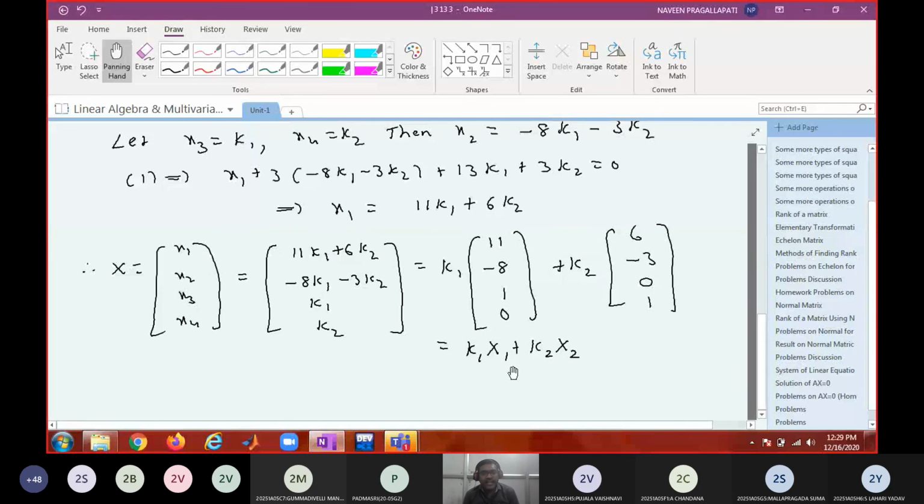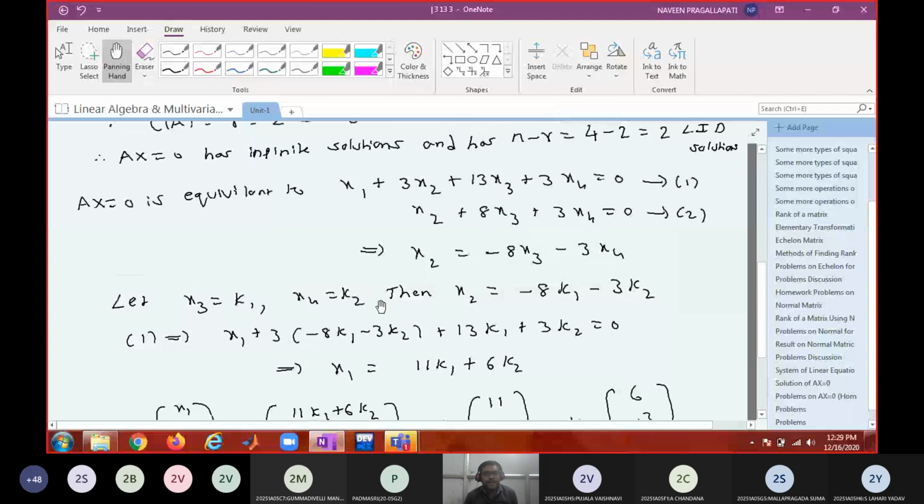Now the solution is containing n minus r equal to 4 minus 2 equal to 2 arbitrary constants. This is how you are going to solve the system. All of you understood this method?